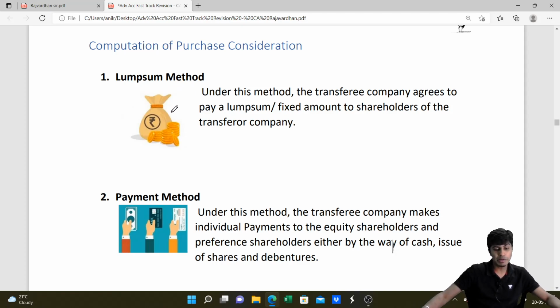Second, payment method. They will tell these many equity shares given, these many preference shares given, this much cash given, this much debentures given. They'll give multiple forms in which the consideration is settled. Mix it all up, you get purchase consideration. That is payment method. Or they give a ratio, like okay, for 2 shares in transferor company you get 1 share in transferee company. For 3 debentures, for each preference shareholder in transferor company, you give 1 equity share, 1 preference share, 1 debenture. They give some ratio. Using that we'll find it, that is payment method.